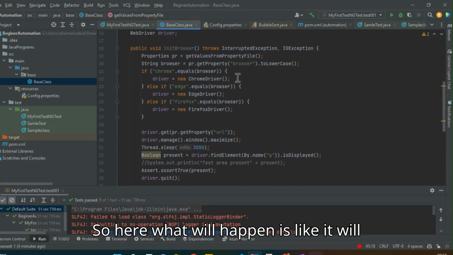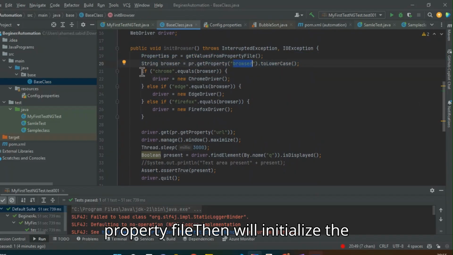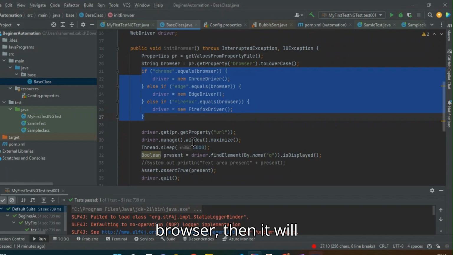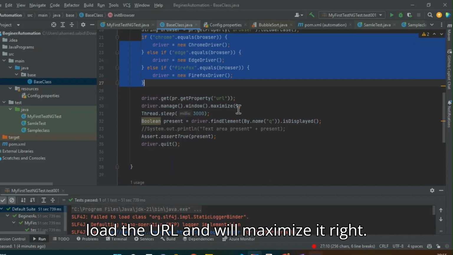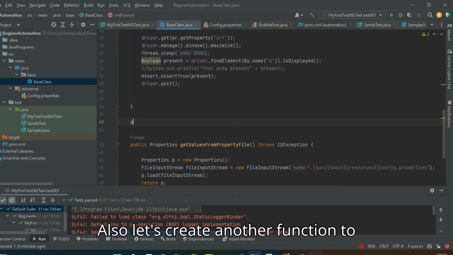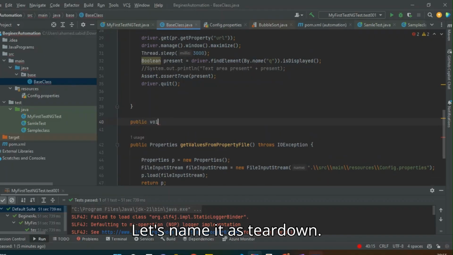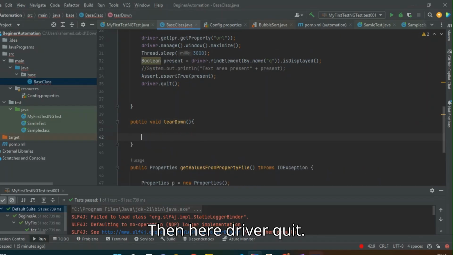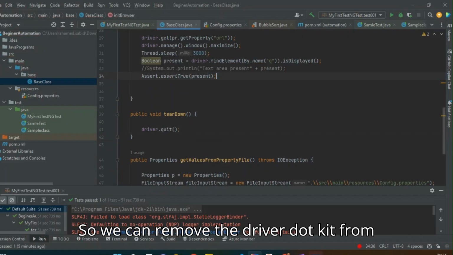So here what will happen is it will take out the value from the property file, then will initialize the browser, then it will load the URL and will maximize it, right? Also, let's create another function to quit the browser. Let's name it as Teardown. Then here driver dot quit. So we can remove the driver dot quit from here.